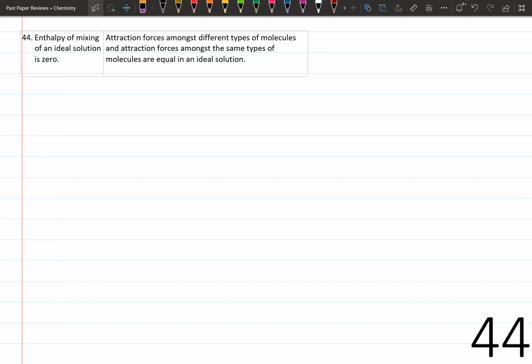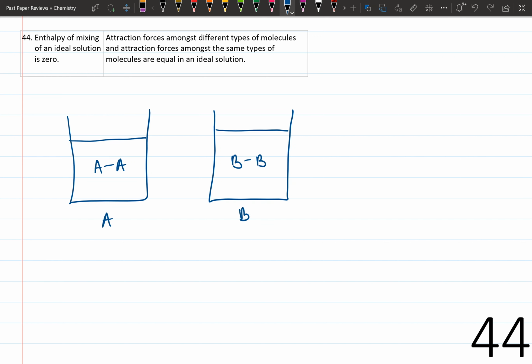Regarding statement 1, this is true as there won't be any volume change or heat exchange for mixing of an ideal solution. Regarding statement 2, if we take two solutions, one A and the other B, within solution A there will be AA attractions, and within B there will be BB attractions. When these two solutions are mixed, now there will be an additional AB attraction.